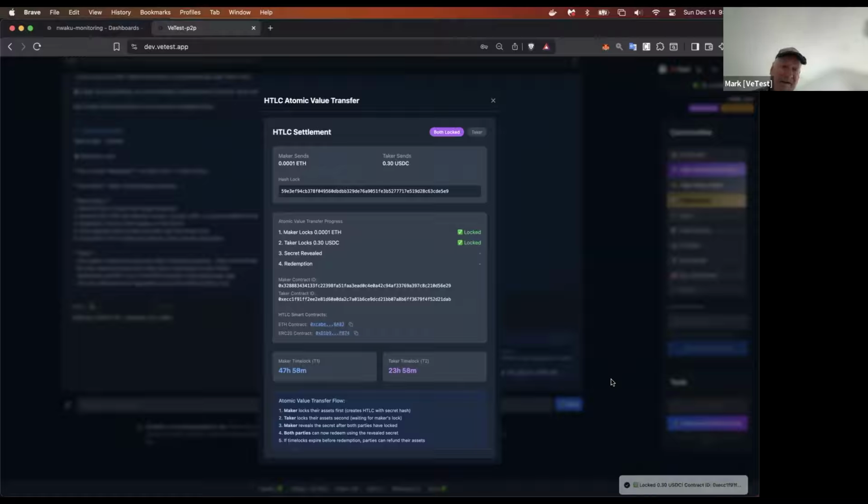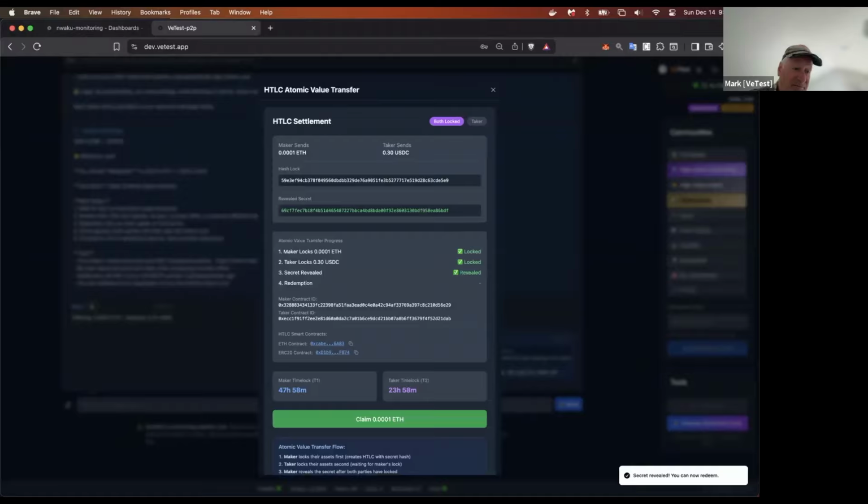And we can come back now, back to Carl again. And now we see the next step is, both parties have locked their assets into the corresponding HTLC. And we're ready for the maker to reveal the secret. And so he can copy this and paste it in to reveal it. And when he does that, it allows him to claim the 0.3 USDC.